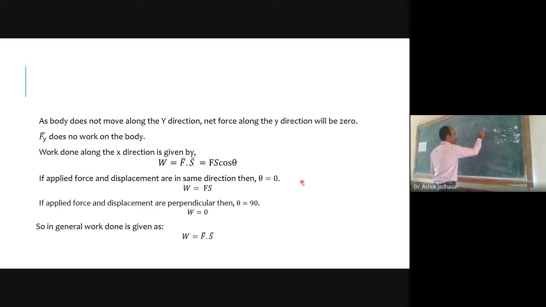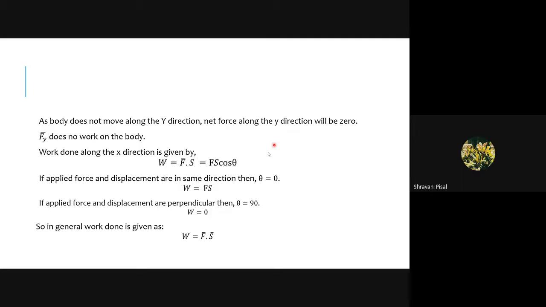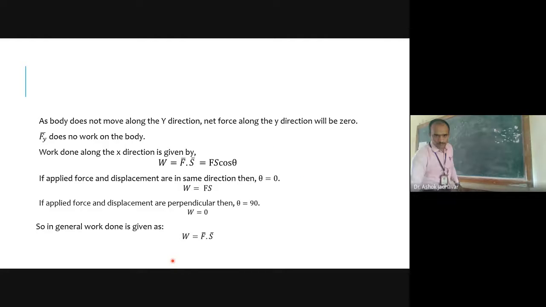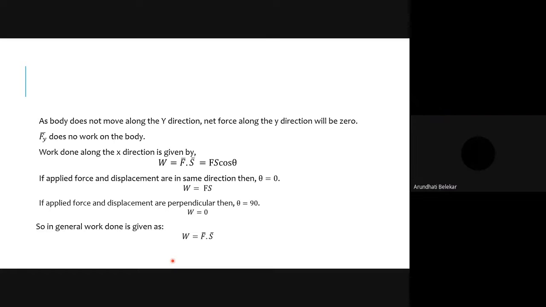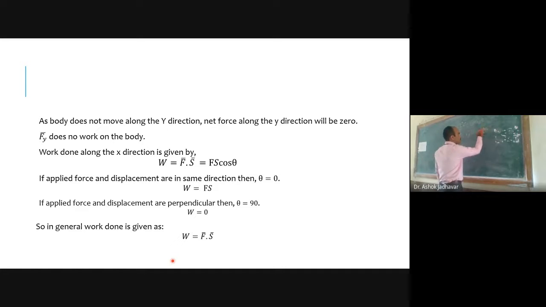Can anyone tell me what is the value of cos of 90? What is the value of cos of 90? 0. Yes, 0, sir. So if cos of 90 is 0, this means that this term will be 0, and 0 multiplied with any term gives us 0. So there would not be any work done along the y direction. Only work done will be there, and that work done is in the direction of displacement, along the x-axis.